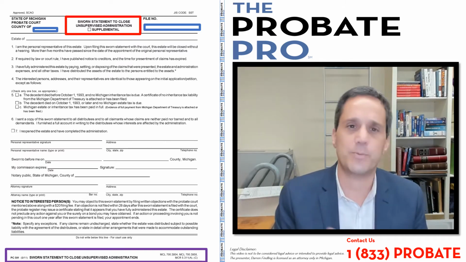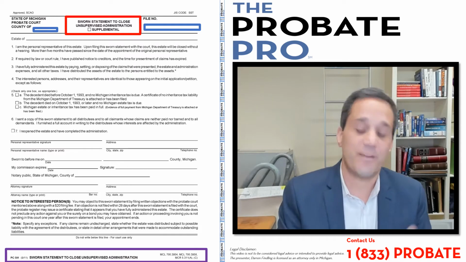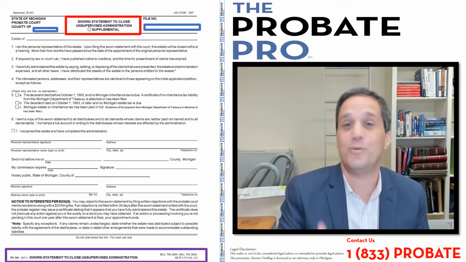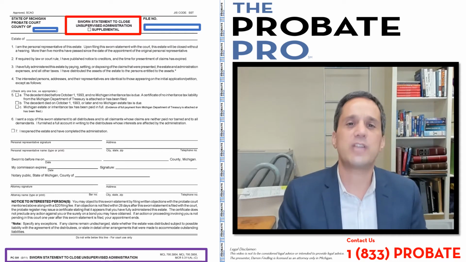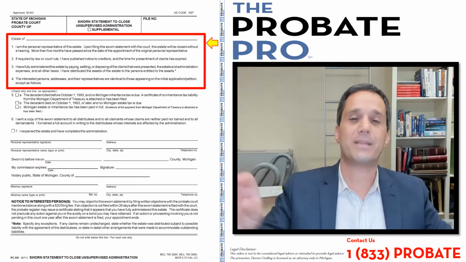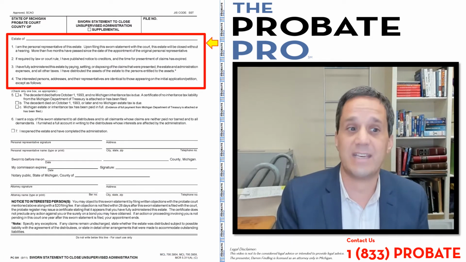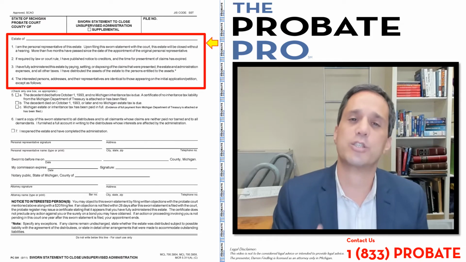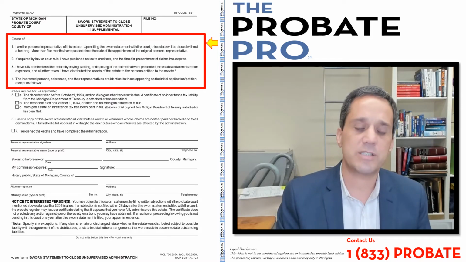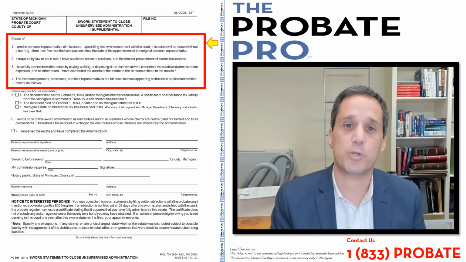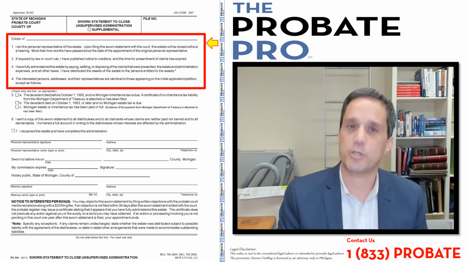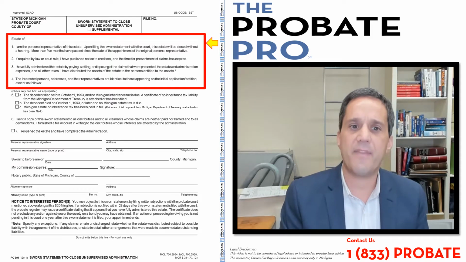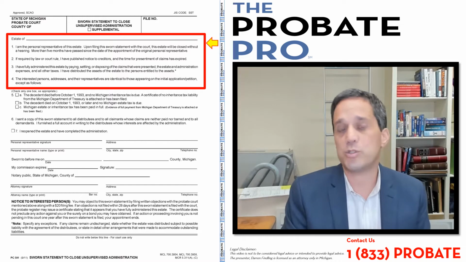So in the vast majority of circumstances, if this is of course your first filing, you'd not check that box. As you work your way through the document, at the top it says the estate of, that's simply the estate name. And then here are the assertions that are being provided by the personal representative. First, that you're the personal representative of the estate and that the estate will be closed without a hearing.